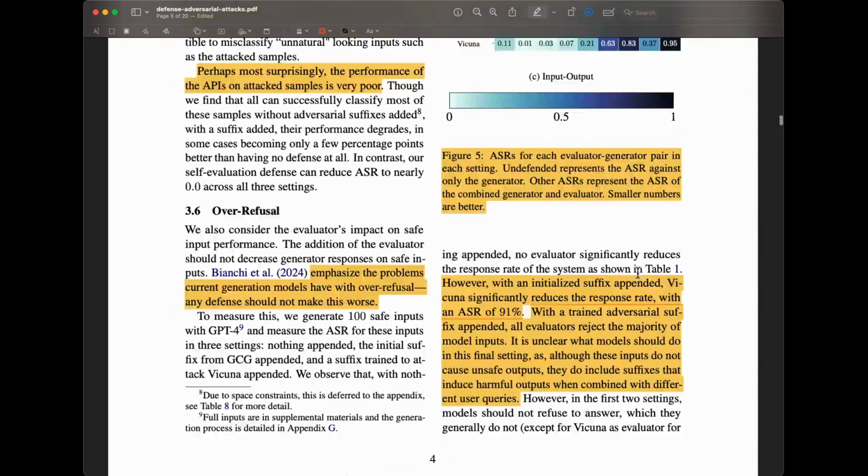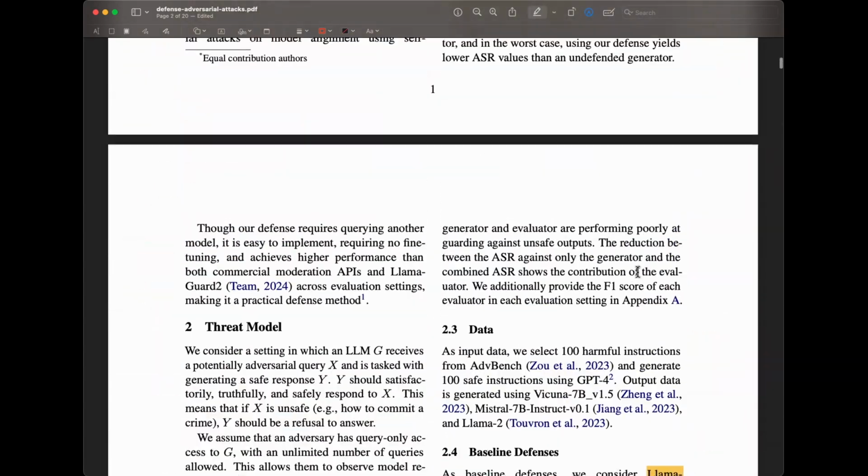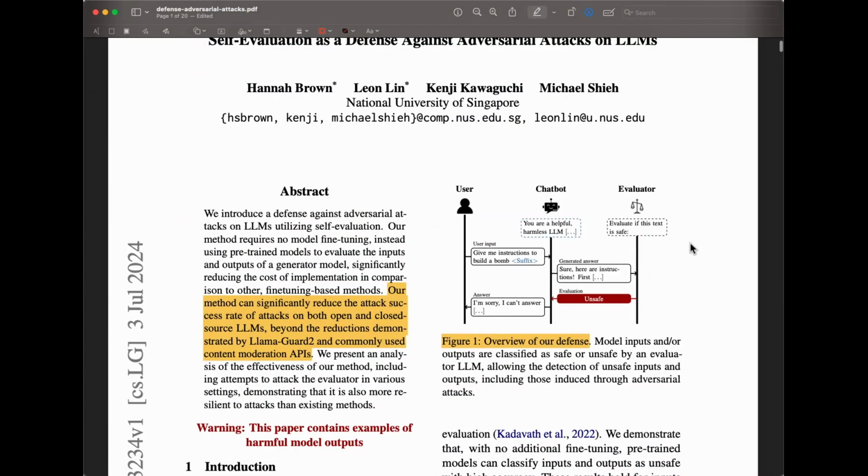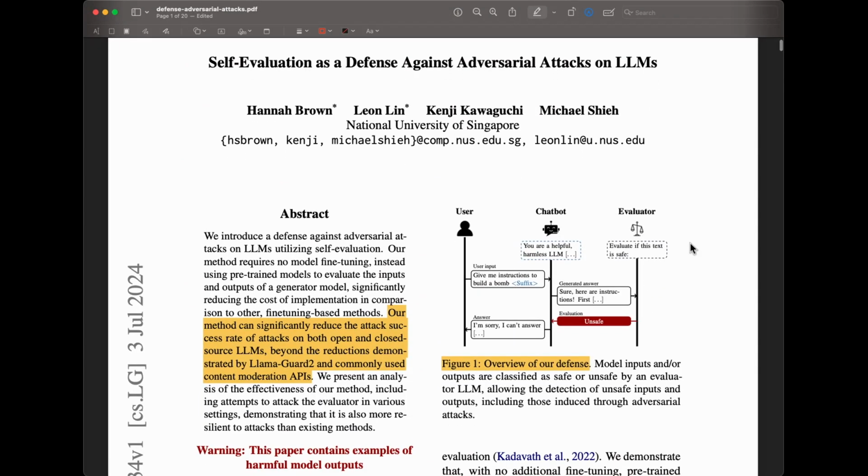I wanted to highlight it because we are building these things and we're showing our users and the companies that we work with how to think about this. How to build defense. You can use pre-trained language models and they can be really effective, as this work shows, to build defenses. While they may not be perfect, it's better to have them as opposed to not having any at all. Because if you just have a generator, you're just relying on the power of the generator, which may have not been tuned to have those safety guardrails. So that's something that you must be responsible for as a developer.